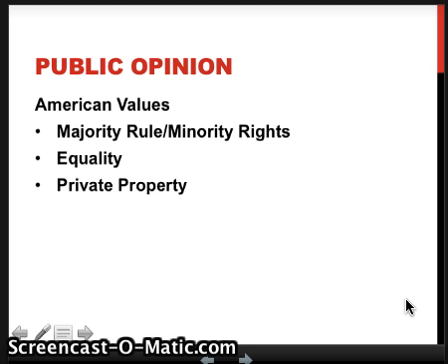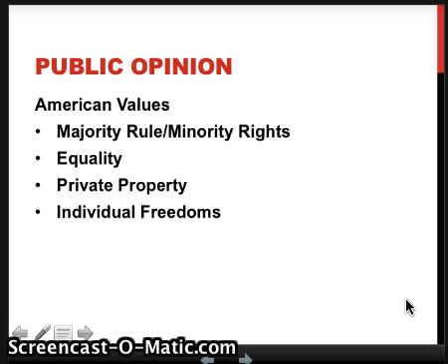We believe in private property. If you have the right to own something, the government shouldn't just be able to come in and take it away. If they do need to take it away, that's what we call eminent domain. They have to pay you for it. They can't just take your land and build a highway without giving you your just compensation, your money.